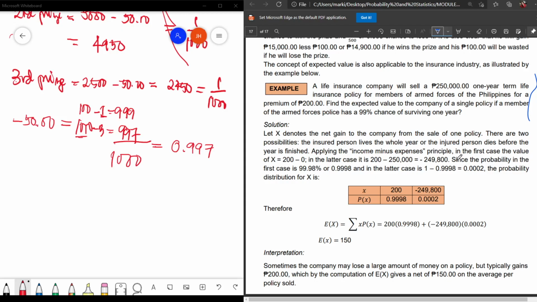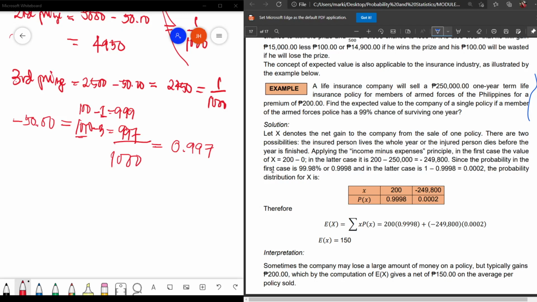So let X denote the net gain of the company from the sale of one policy. There are two possibilities again. The insured person lives the whole year, or the insured person dies before the year is finished. So applying the income minus expenses principle, in the first case the value of X is equal to 200 minus 0, your income minus the expenses. Because you live, you subtract 0. In the latter case, since the insured person dies, we have 200 minus the expenses, which is 250,000. So that is equivalent to negative 249,800.